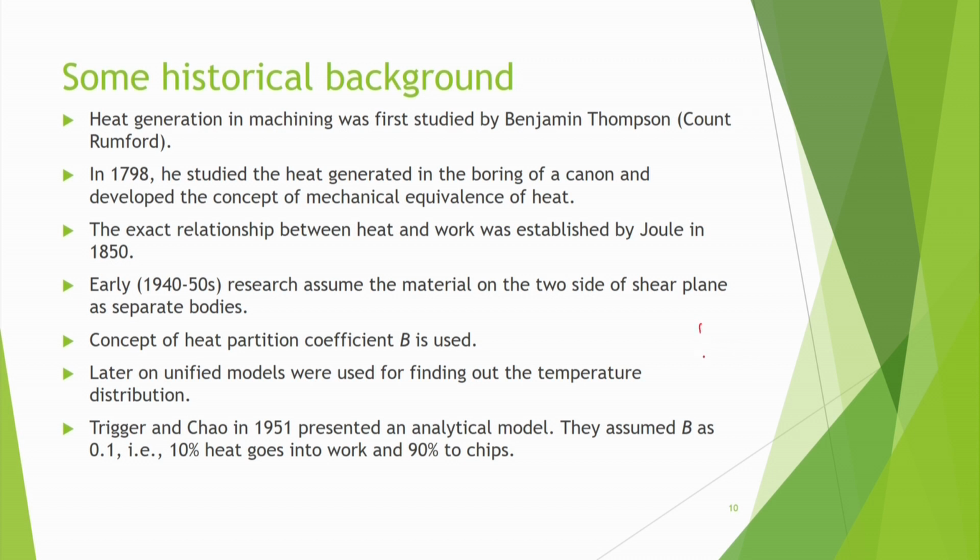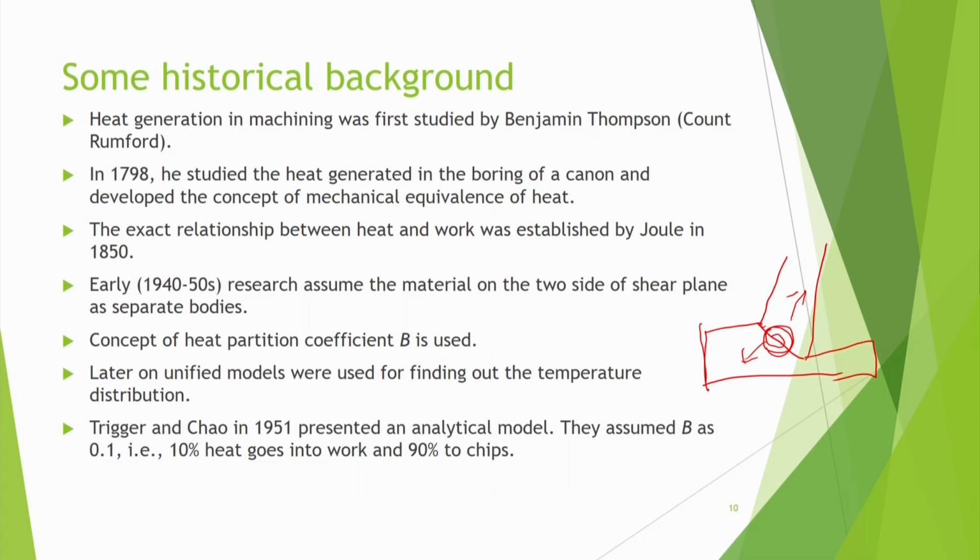That means when I am doing metal cutting, I may have this type of situation. So this portion is the shear zone. We say that basically it is the shear plane, and this is the chip coming. So suppose a lot of heat is getting generated in this zone. Part of it will go to the workpiece, this part, and the other part will go to the other side of the shear plane. So these are two separate bodies, and in what proportion the heat goes is called the coefficient of heat partition. That means we can say B portion will go here and 1 minus B portion will go to the other side, if the total heat is 1.